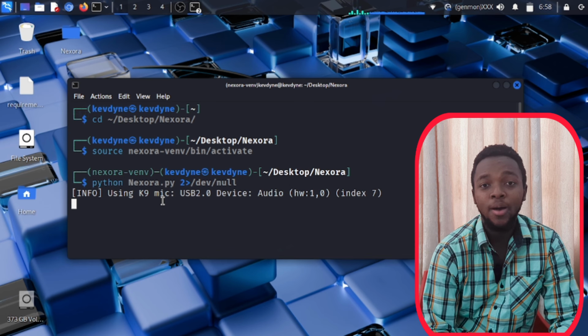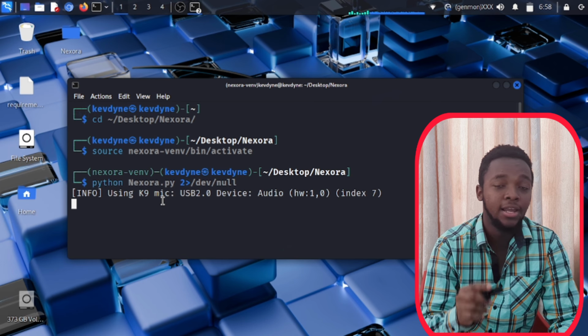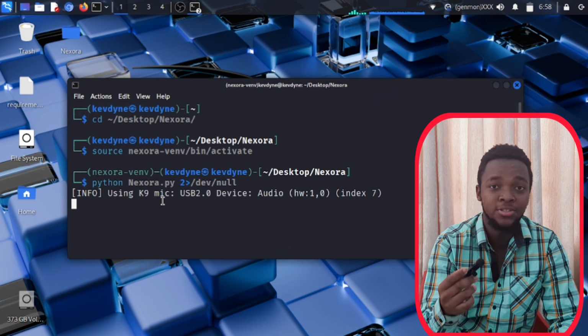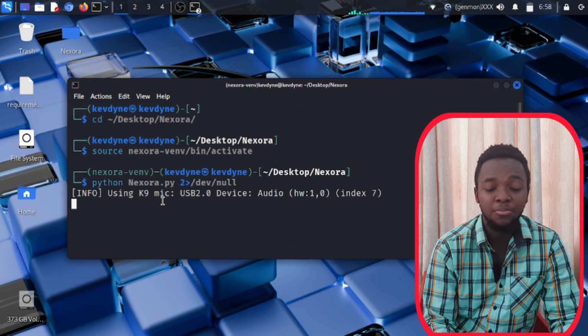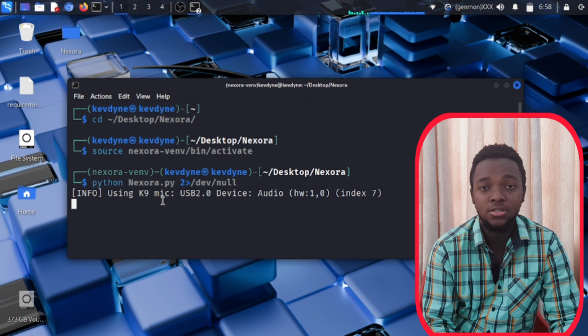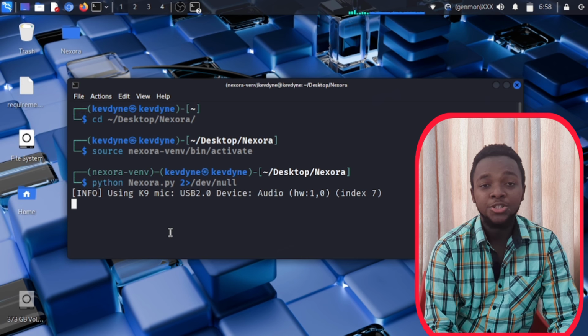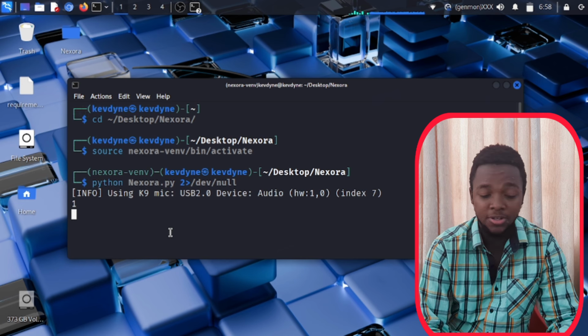So right now I can choose a mode in which I want to interact with Nexora. It can be chat mode, as you saw in my shorts video that I made yesterday, and it can be voice mode, which I'm going to show you today. My computer microphone wasn't working well, so I decided to use this K9 microphone so that Nexora can hear me properly. With my computer's microphone, I had to shout because it captures only a small range of sound waves, whatever you want to call it. I'm not into waves. So right now, I'm going to type in 1 for voice mode, and it will start listening. Just give it a second.